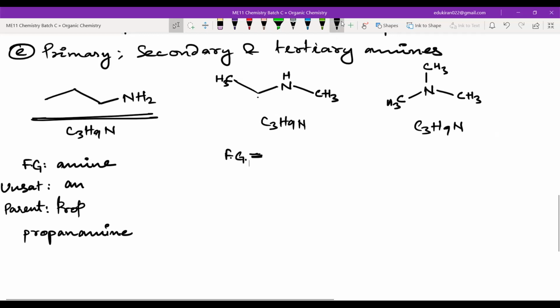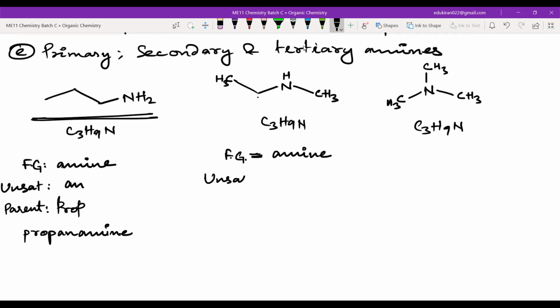Amine only. It is amine only. If you see nitrogen attached to a carbon atom, and this carbon atom is not attached to any double bond O or something else, that means it is amine. So this is amine.